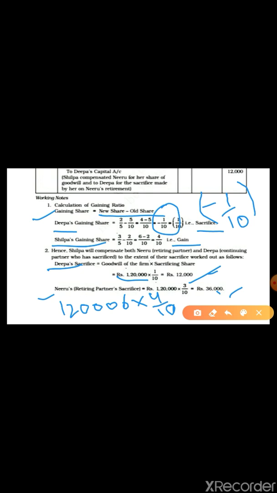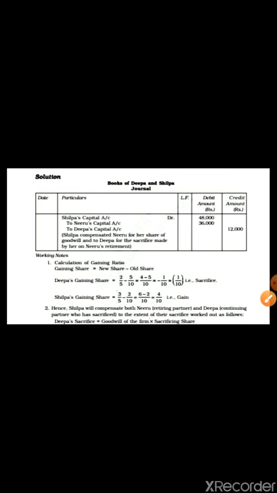Now the journal entry you have to pass is gaining partner's capital account debit to retiring partner. Here only one partner is gaining, that is Shilpa. So write Shilpa's name on the debit side: Shilpa's capital account debit, 48,000. To the retiring partner, Neeru's capital account, 36,000.